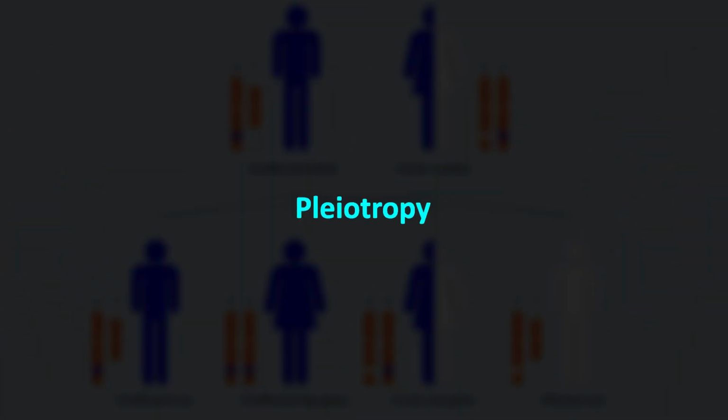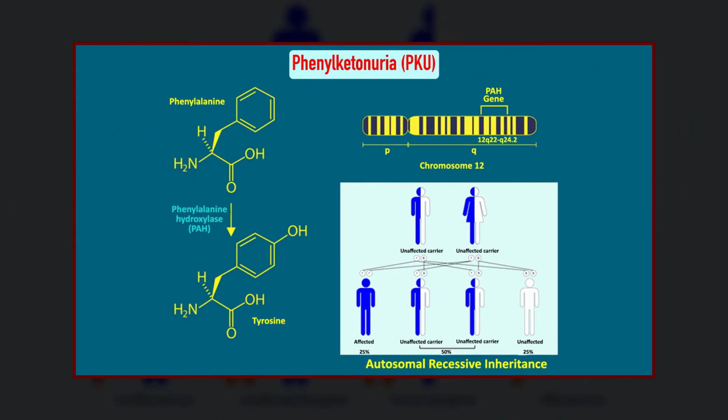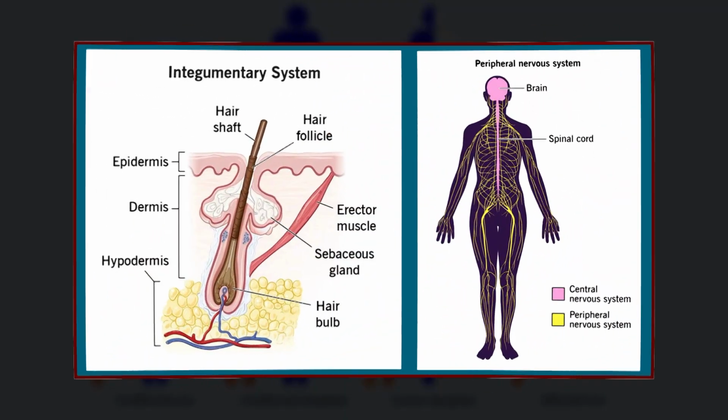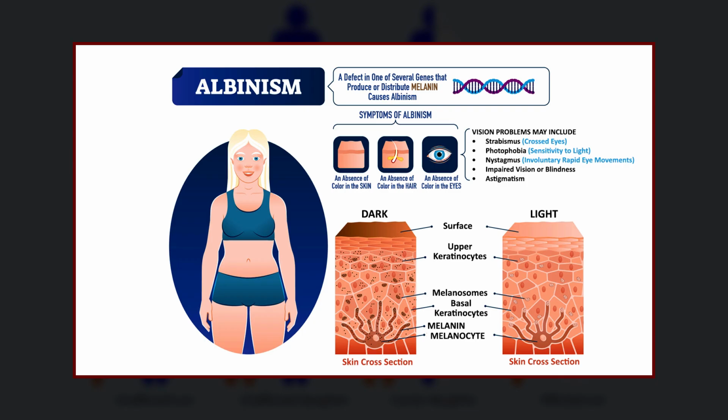Dear students, let's now discuss another example, that is pleiotropy. In pleiotropy, one gene affects multiple characteristics of the individual. The disease phenylketonuria is an example. It originates from the defect of a single gene on chromosome 12. However, it has an impact on multiple systems like the integumentary system of the skin and nervous system. Albinism is another example of one gene affecting the skin, eyes and hair colors.